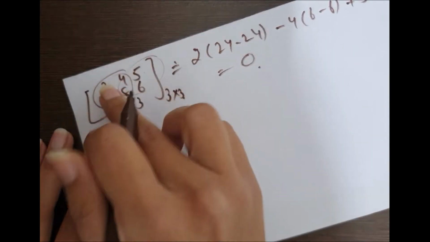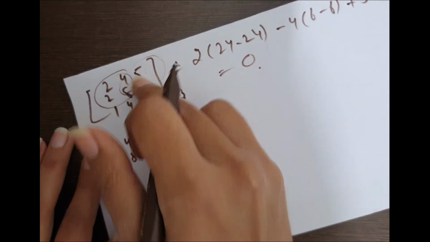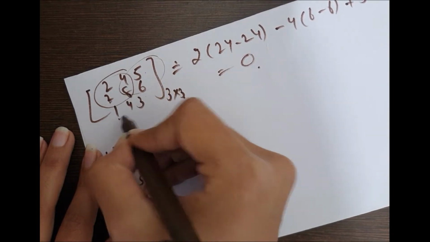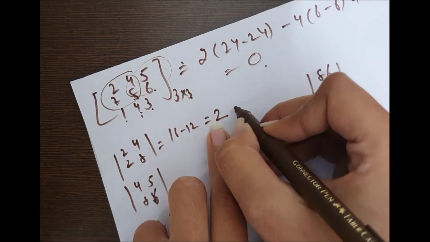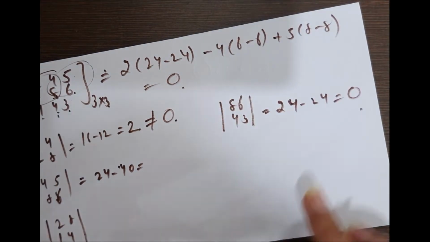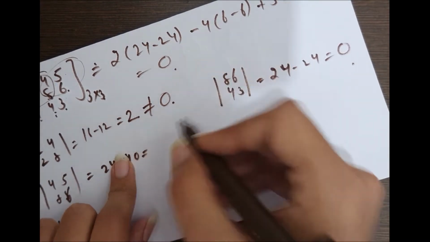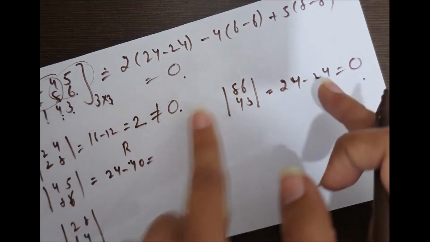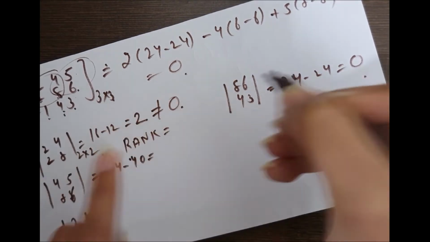This can be 2, 4, 2, 4, 8, 6. Second, 4, 4, 5, 8, 6. Third, 2, 8, 1, 4. 16 minus 12 comes out to be 2. It's non-zero. Only this one comes out to be 0, none of the others will come out to be 0. If this one comes out to be 0, it doesn't mean that its rank will not be 2. If one of the submatrices has a non-zero determinant, then its rank comes out to be 2.